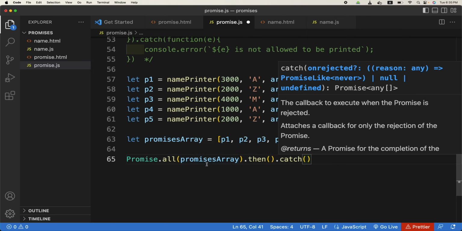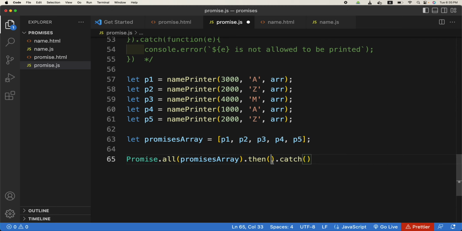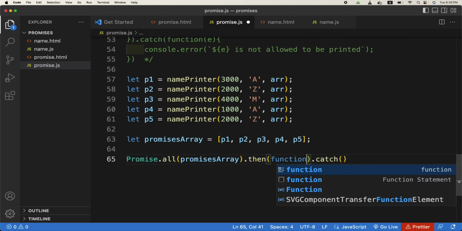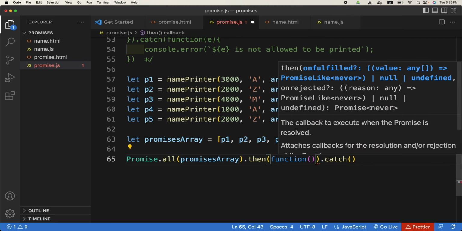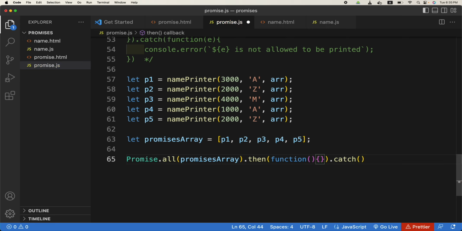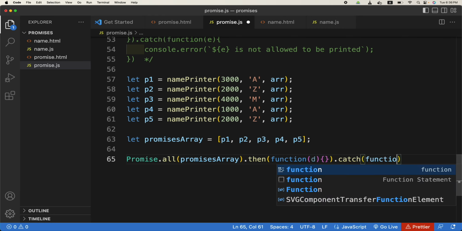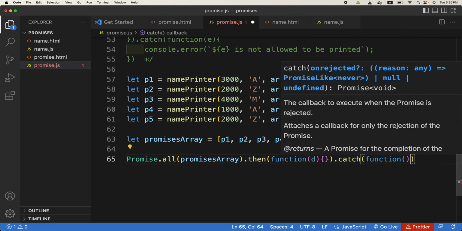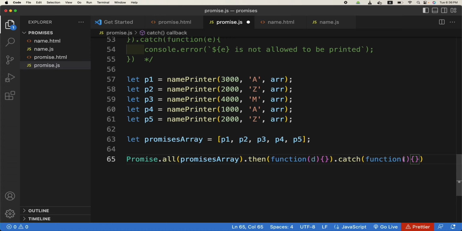It will now work on the whole array rather than individually. Got it? Yes. So the dot then function will have a similar callback, and whatever is passed into it will be a data array or whatever. Similarly, it will have a function and it will also have some data.